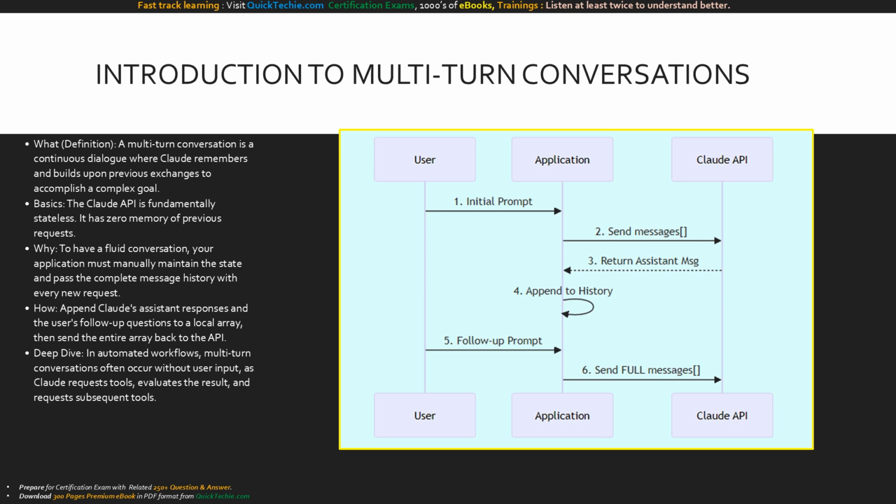Let's deep dive. In production, multi-turn doesn't just mean chatting with a user. It often means Claude talking back and forth with your backend tools entirely autonomously. Look at the sequence diagram illustrating stateless communication. The user sends the initial prompt to your application, which forwards the message array to the Claude API. The API returns an assistant message. In step 4, your application appends this response to its local history. When the user asks a follow-up in step 5, your app doesn't just send the new question. As shown in step 6, it sends the full, accumulated message history back to the API, ensuring Claude has the perfect context to answer the follow-up.